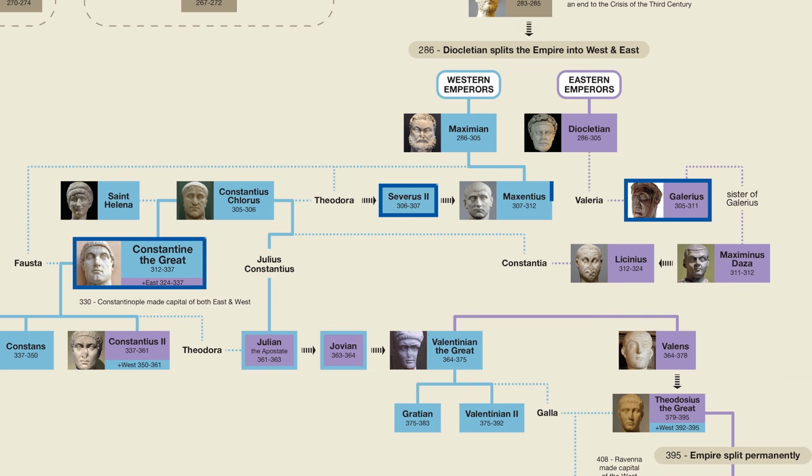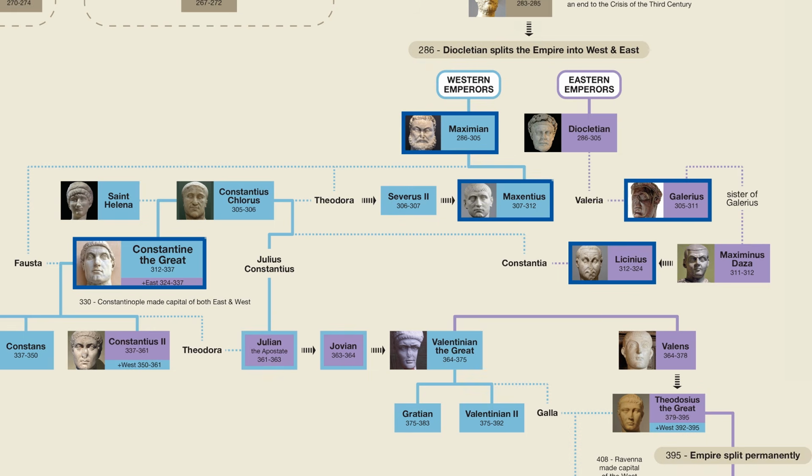On top of this, Maxentius, the son of the former emperor Maximian, decided that no, actually it was he who should be the emperor. And he actually managed to get Severus II deposed, but had to name his father co-emperor in order to make it happen. So there were now 3 emperors in the West. But it didn't stop there. Galerius, the emperor in the East, refused to recognize any of the 3. Instead, he appointed a man named Licinius as emperor of the West, meaning that there were now 4 Western emperors.